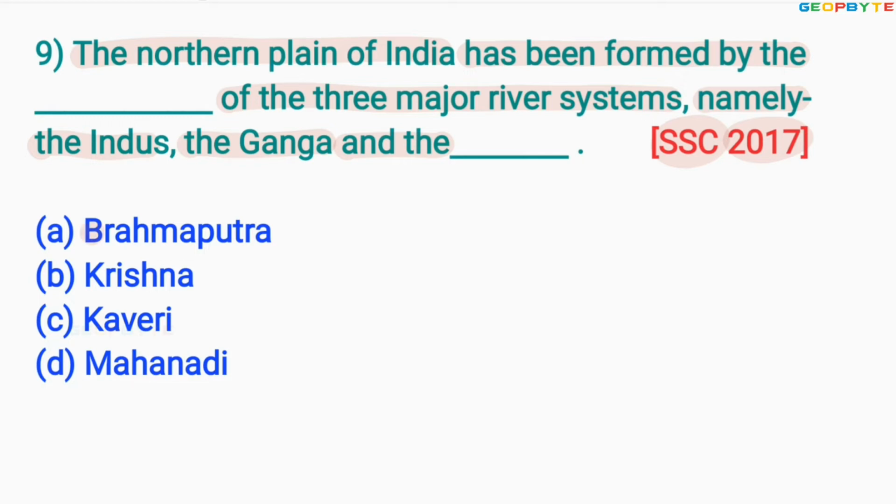Option A Brahmaputra, option B Krishna, option C Kaveri, option D Mahanadi. The correct answer is option A, Brahmaputra.